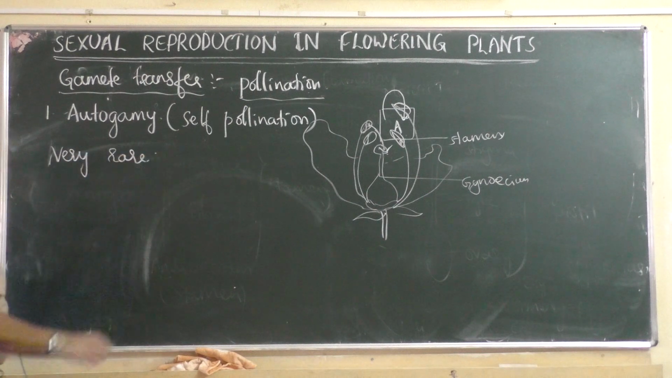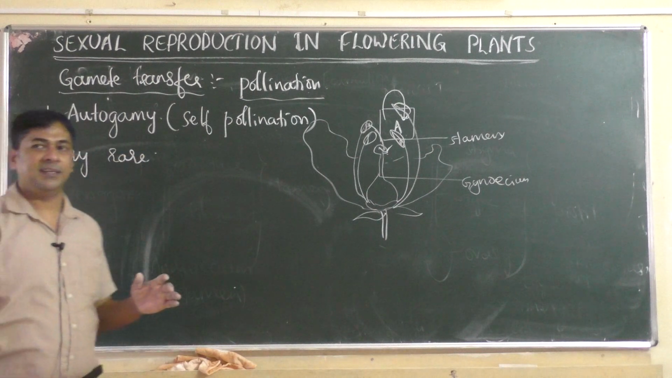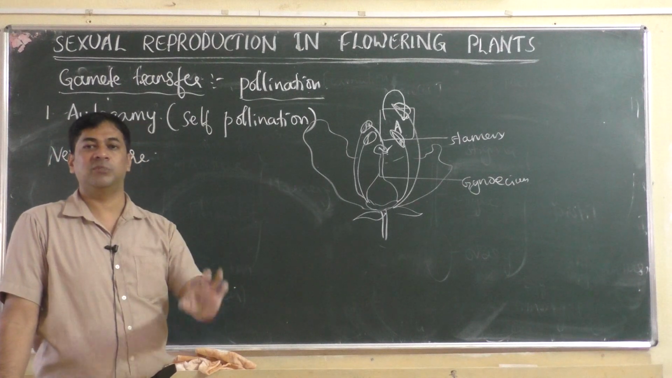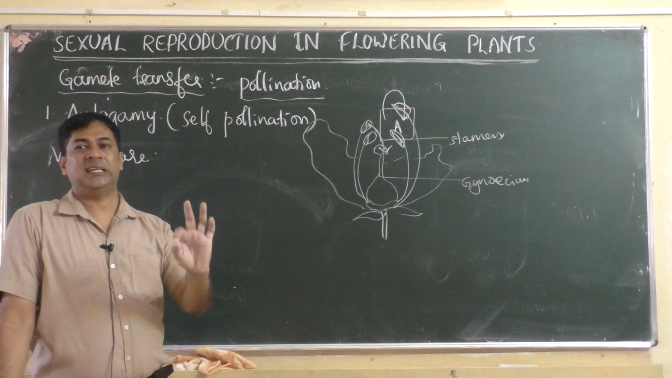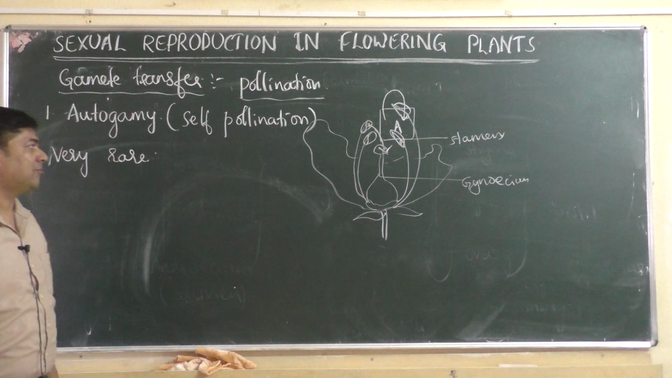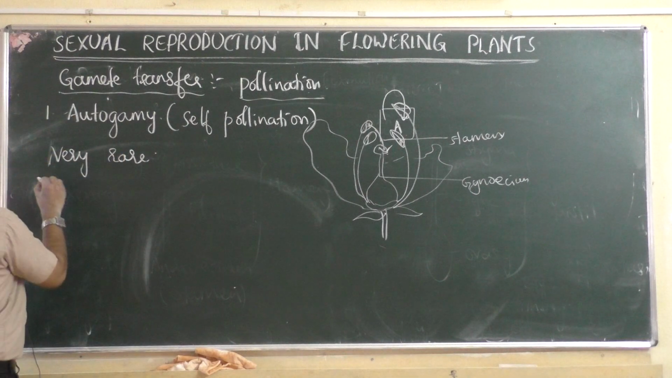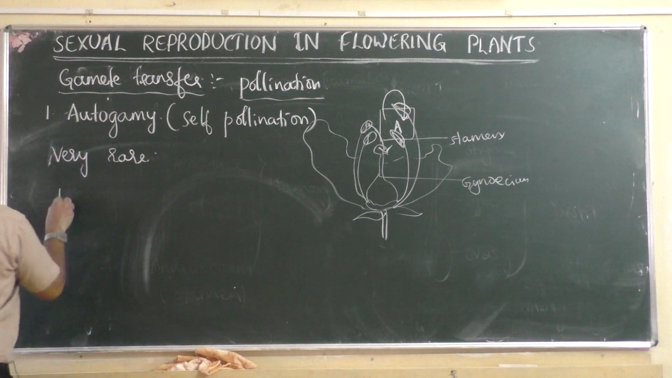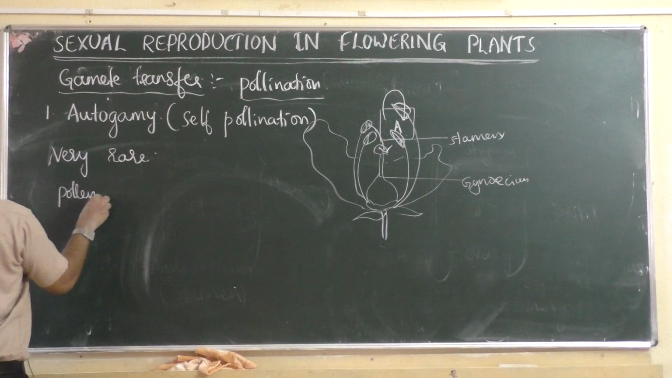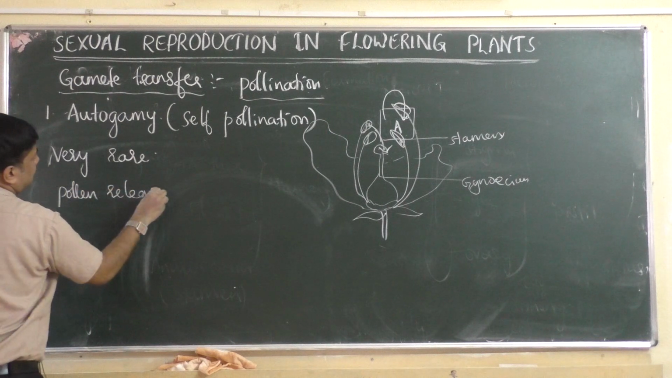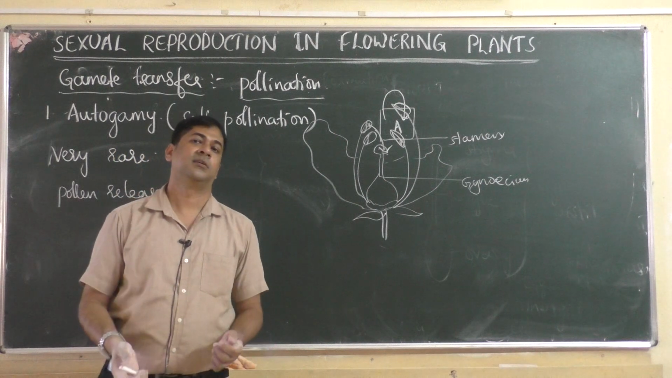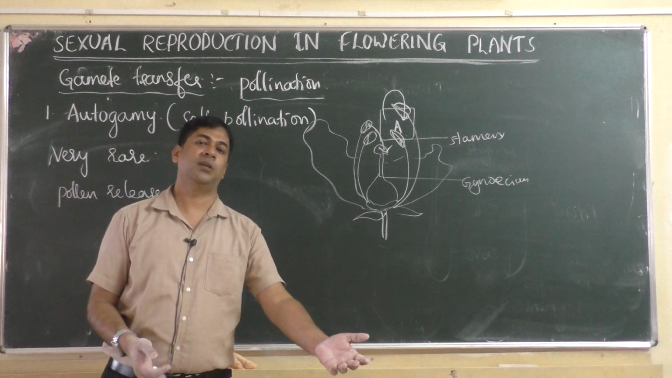Why is it very rare? Very rare means in very few plants, pollen grains of the same flower will fall on the stigma of the same flower. Why will only a few plants have self-pollination? Because some conditions are required for self-pollination. What is that condition? The anther should break open and the pollen grains should be released. That process is called pollen release.